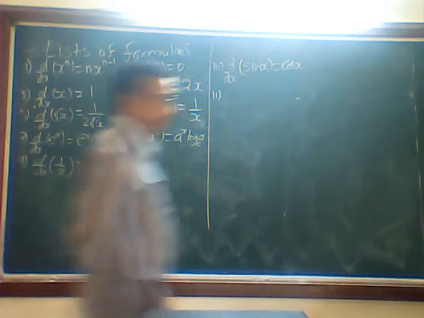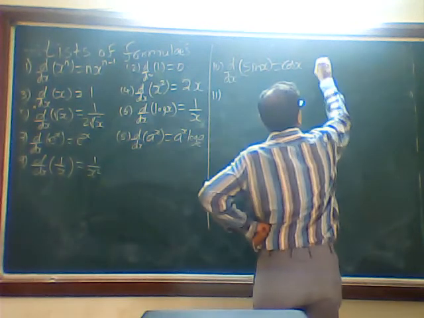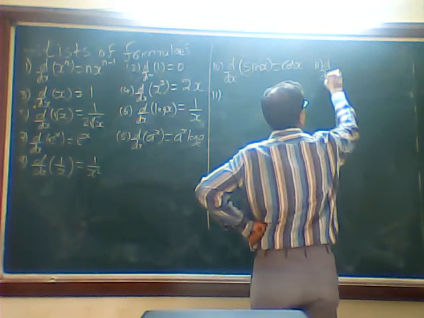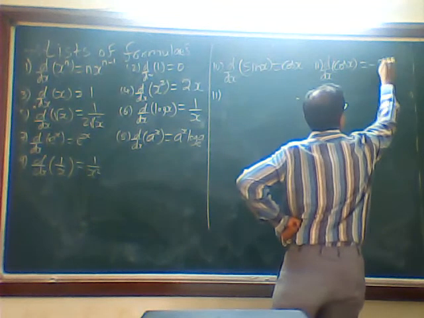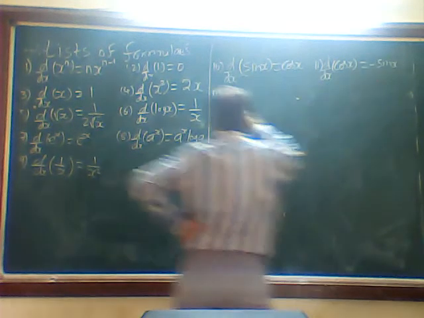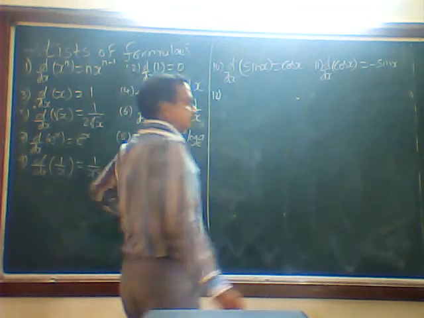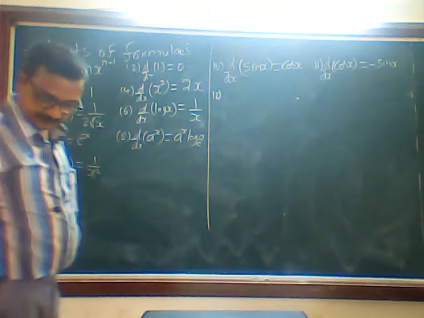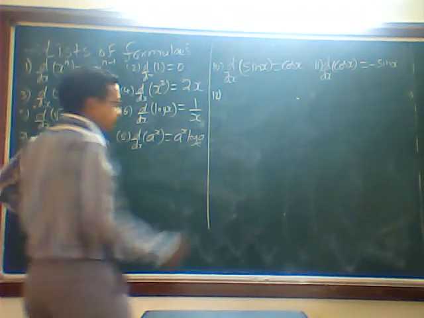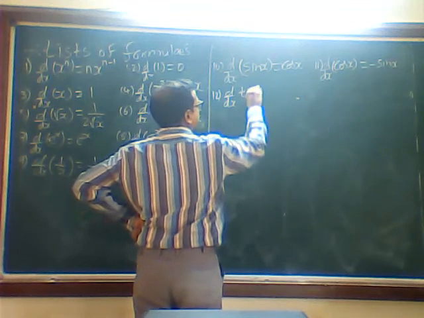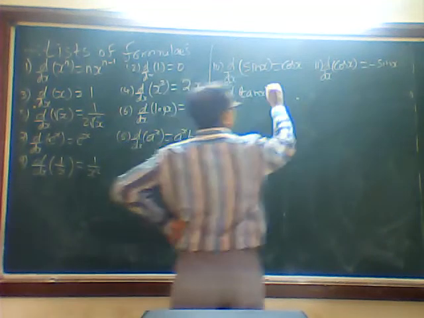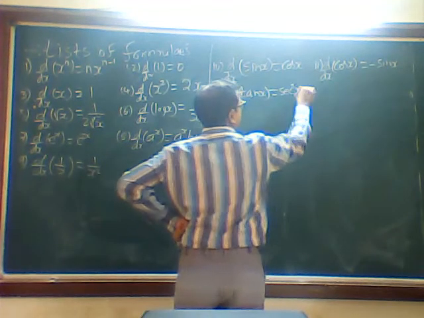I will write the 11th one on this side. d by dx of cos x is minus sin x. Okay. Next, the 12th one, d by dx of tan x is sec square x.